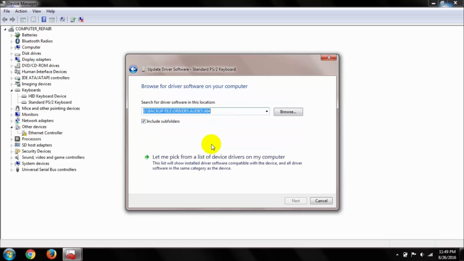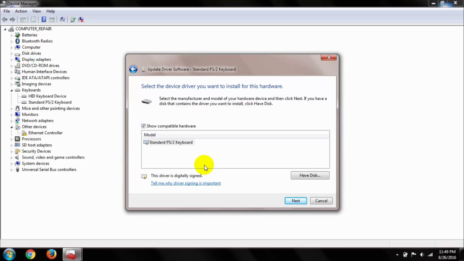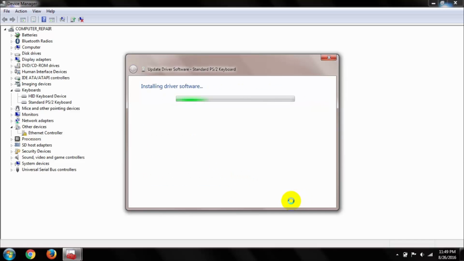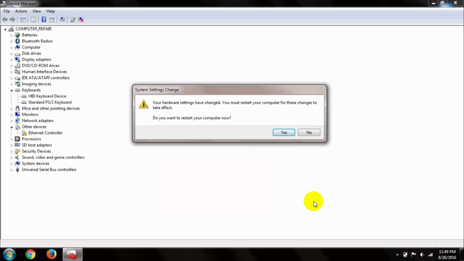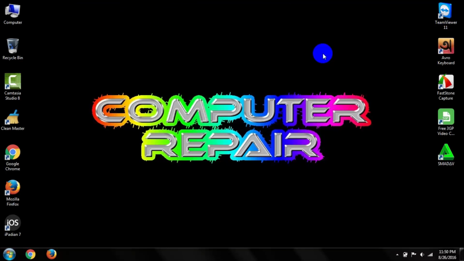Then click here, then select and press next, and Windows has finished installing the driver software for this device, and close it. If you are asked to restart your computer, do that. Restart your PC and check the keyboard, and you can see your keyboard is working well.